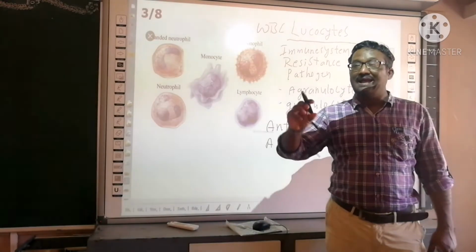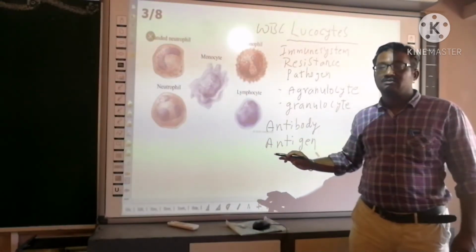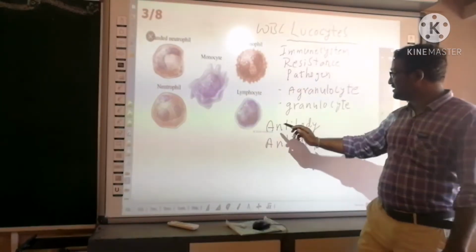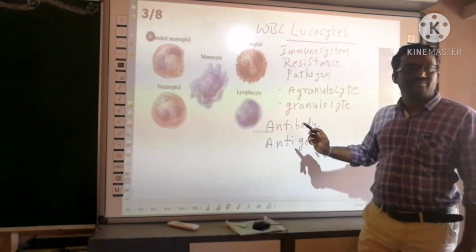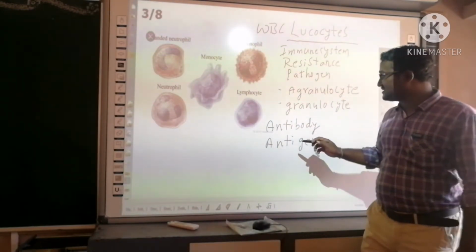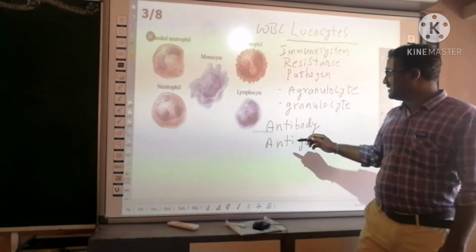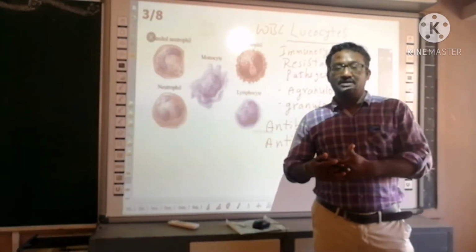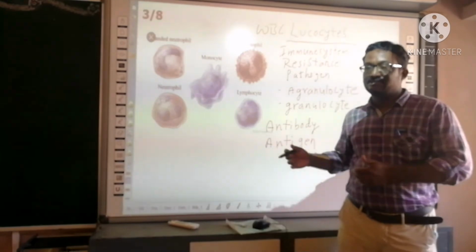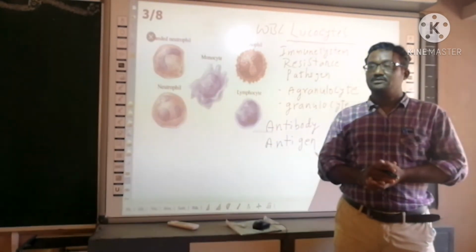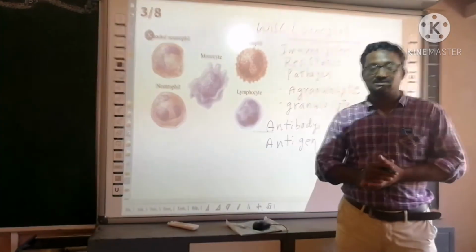To kill or engulf those antigens, immediately the lymphocytes release antibodies. So there is a reaction between antibodies and antigens, and the antibodies engulf the antigens and protect us from disease. So that is the importance of lymphocytes.